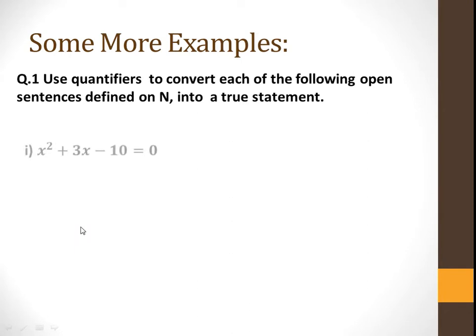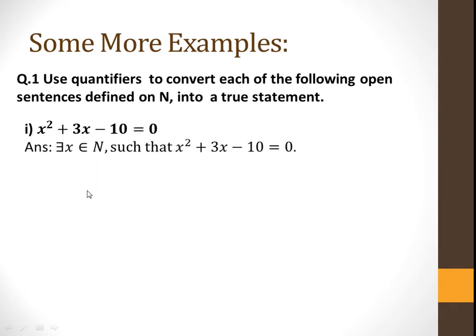So let us see one example. If x square plus 3x minus 10 is equal to 0. Now this is an open sentence which is defined on natural numbers. Now we have to use the proper quantifier here so that it becomes a true statement.